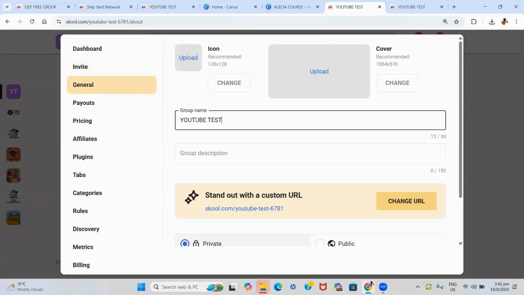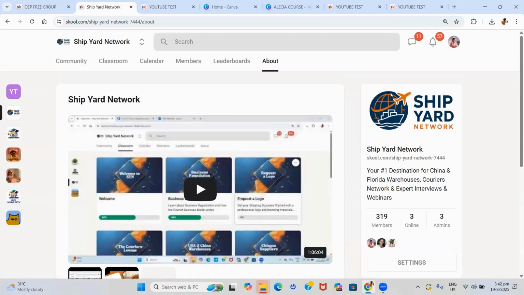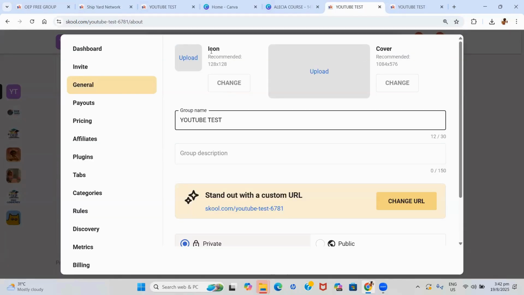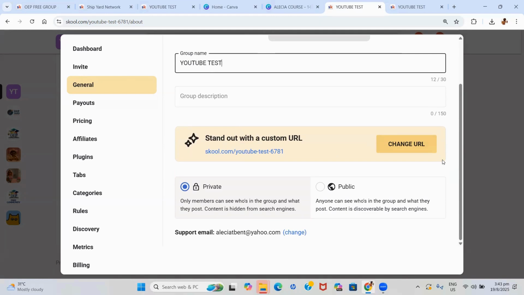Then we have general. So the little icon at the top, we're able to change with the same procedure. Go into Canva, do 128 by 128. For the cover, the same thing, 1084 by 576. And these images are this little one here and this one right here. Right? And you upload them. If you want to get your custom URL, you would have to go on a $99 plan.